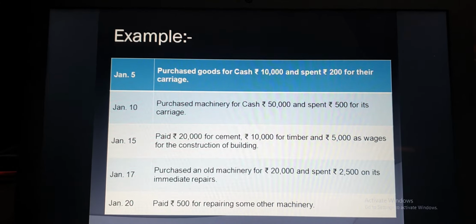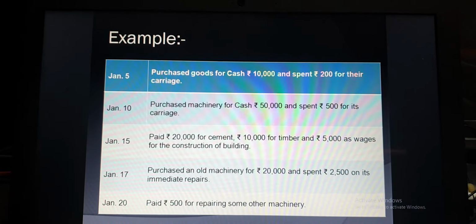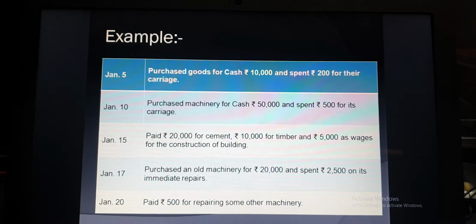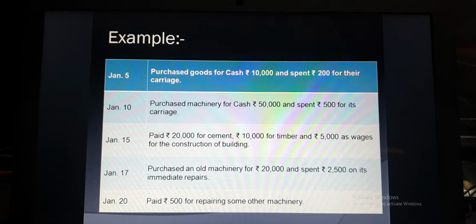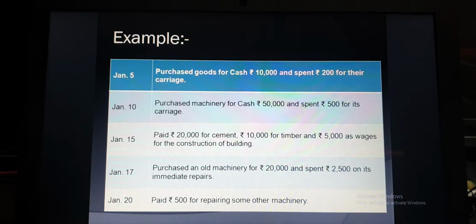Now the next transaction, January 17: purchase an old machinery of 20,000 and spend 2,500 on its immediate repair. Again we are purchasing the machinery for the first time, even though it is an old machinery.